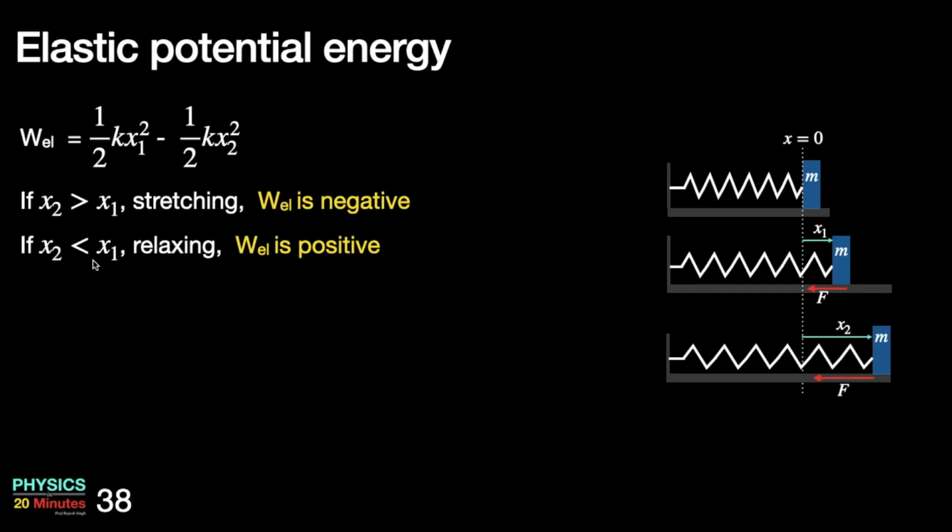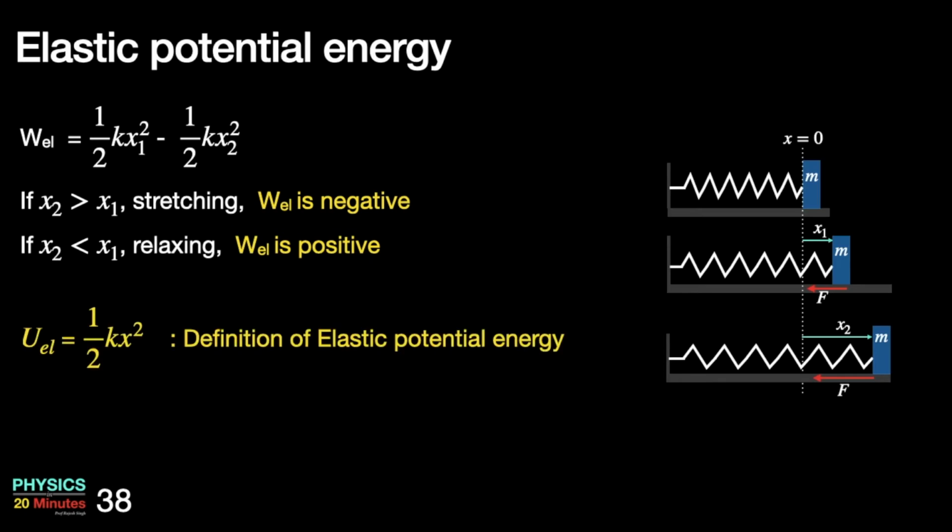And if x2 is less than x1, then the spring is relaxing. The work done by the elastic forces is positive, and the kinetic energy will increase in this case. I can define elastic potential energy as half kx square. This is my definition of elastic potential energy. Remember, just as we defined gravitational potential energy as mgy, we can define elastic potential energy as half kx square.